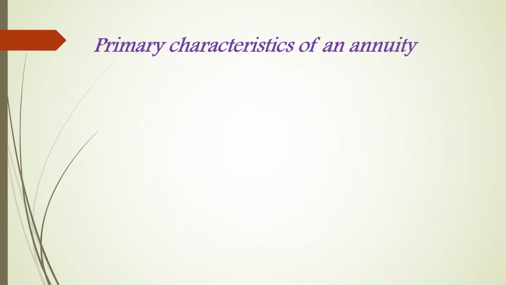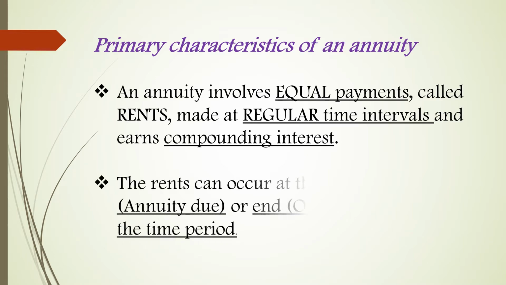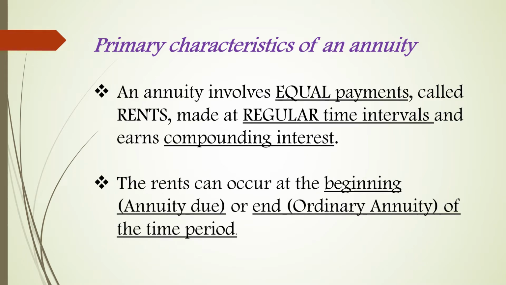Here are the primary characteristics of an annuity. An annuity involves equal payments, equal regular payments called rents made at regular time intervals. It could be semi-annually, annually, quarterly, or monthly, and earns compounding interest. So when you deal with annuity, your money will earn compound interest. The rent payments can occur at the beginning, which is what we call the annuity due, or end of the time period, which is what we call ordinary annuity.